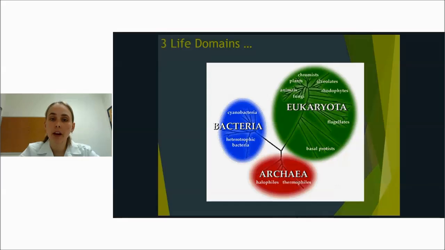The three domains are bacteria, archaea, and eukaryota. Eukaryota is sometimes called eukarya as well, and that is that big guy right here in green, trying to make a star, but it's a little hard with a laptop computer. Bacteria right here in blue is going to be filled with the type of unicellular, meaning one cell, prokaryote, meaning they have no nucleus, organisms that live all over us.